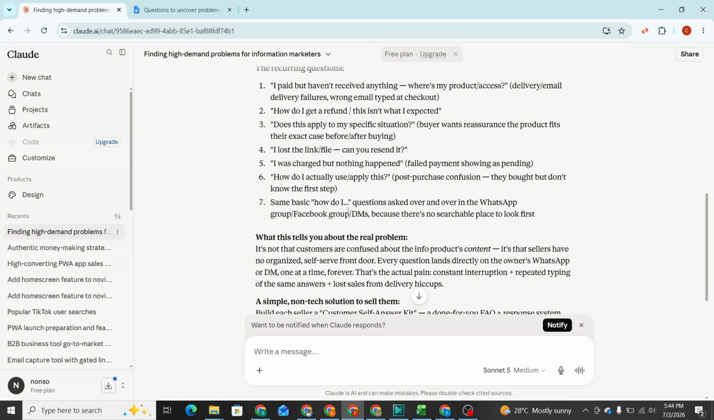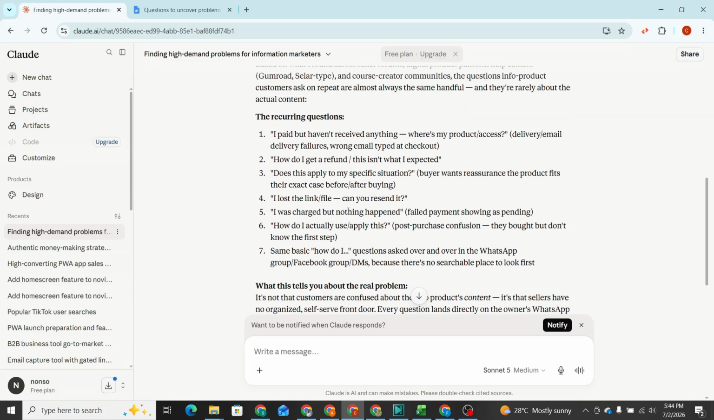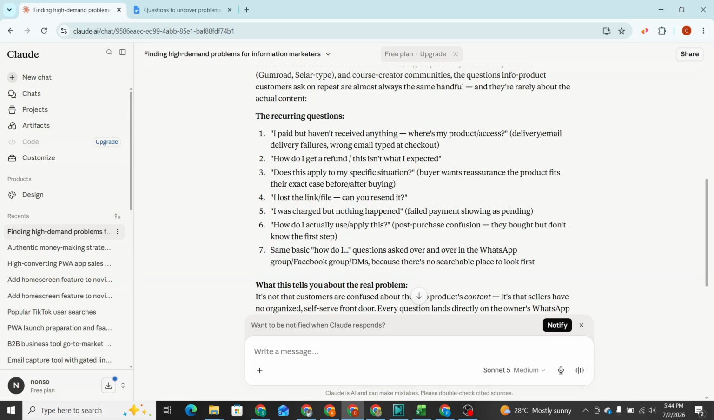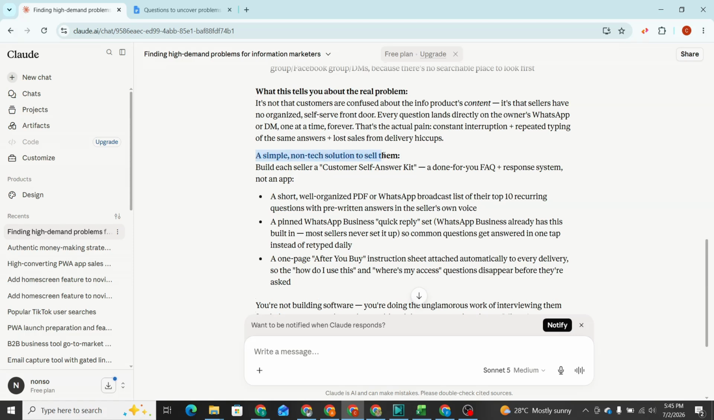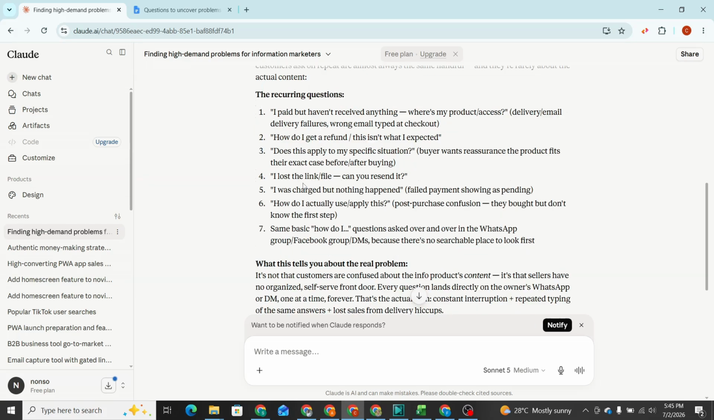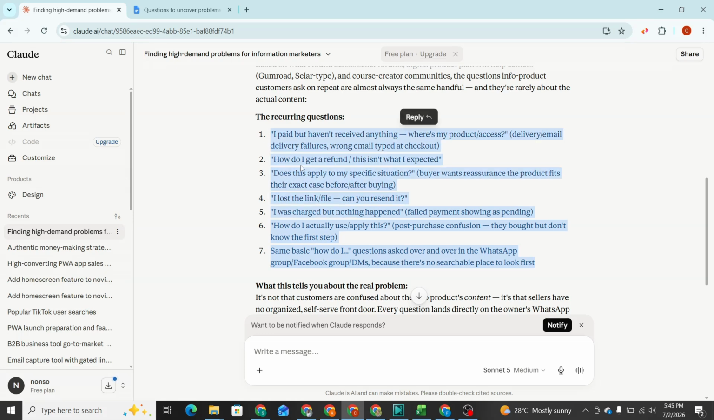But from the prompt I gave, Claude is going to recommend a solution that it thinks will be the best for you, right? Now, here is a solution Claude recommended. A simple non-tech solution to sell to them. Build each seller a customer self-answer kit, a done-for-you FAQ plus response system, not an app, right? So this is what Claude recommended as a solution to all of these questions, right? That could fix all of these questions.